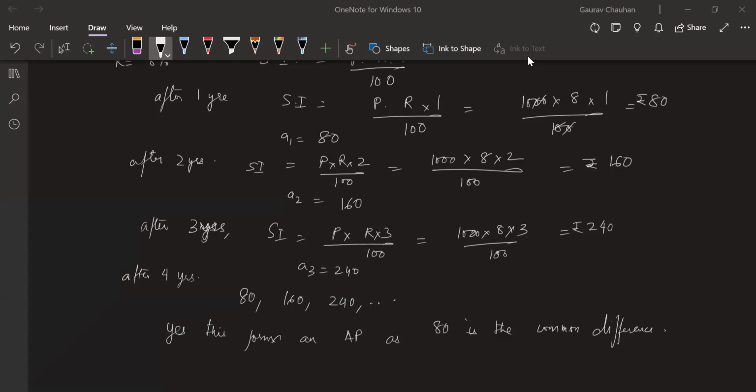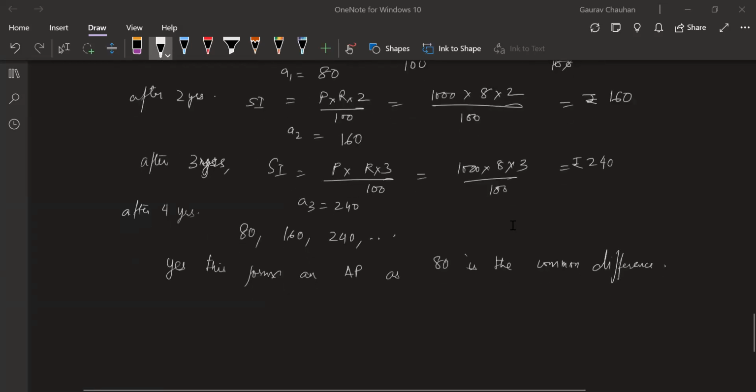Now please find interest after 30 years. Interest after 30 years is 2,400. You can find it in both ways. You can just do PR into 30 by 100. Or you can do A30. A30 is equal to A plus 29D, if you find this easier.